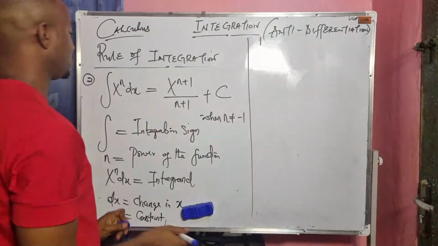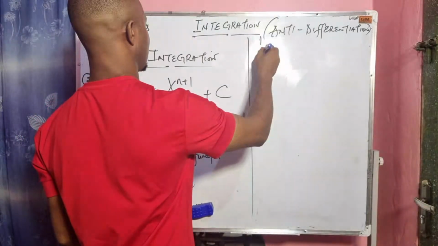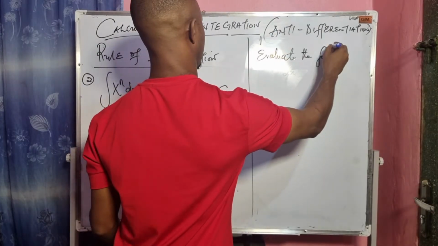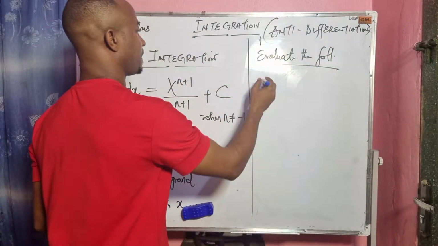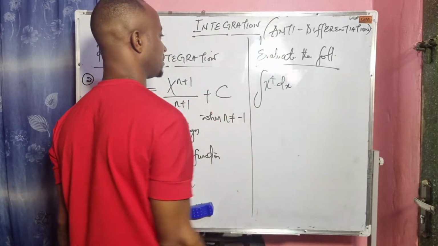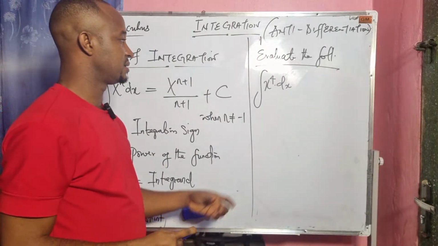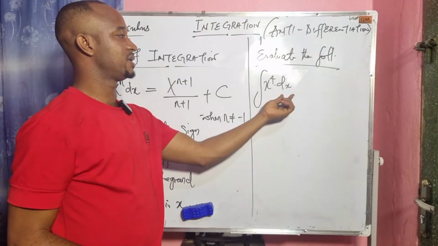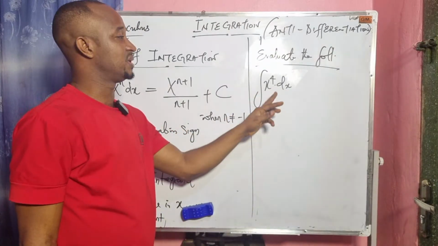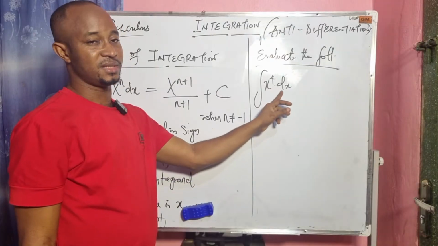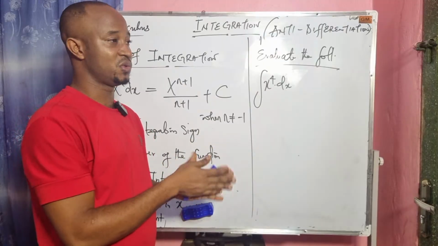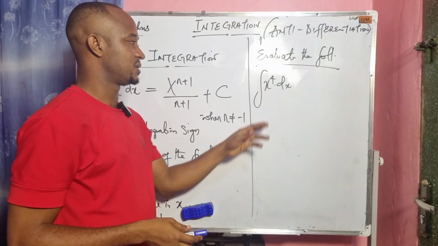Example 1 under the power rule. If we are given this, evaluate the following: integral of x to the power of 4 dx. The right to integrate a function is always multiplied in form of change in that function. Like the authority to integrate x to the power of 4 is dx. If I have dx here, I can integrate this. I have to look for a means to introduce what? Dx. Okay, so I have the right there.